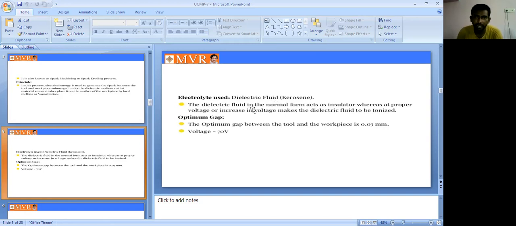The dielectric fluid in its normal form acts as an insulator, whereas an increase in voltage makes the dielectric fluid ionized. We use this fluid to remove the friction between the tool and the workpiece, for smooth cutting in this process.